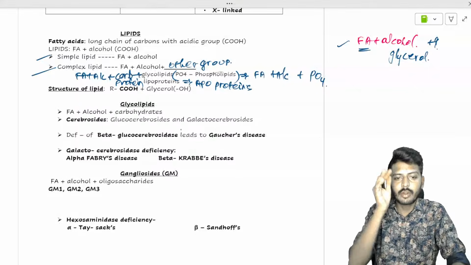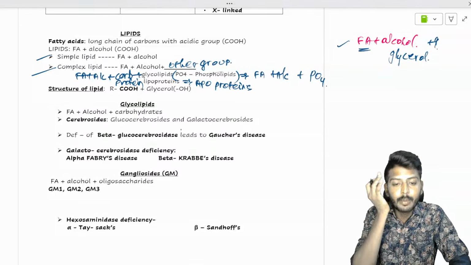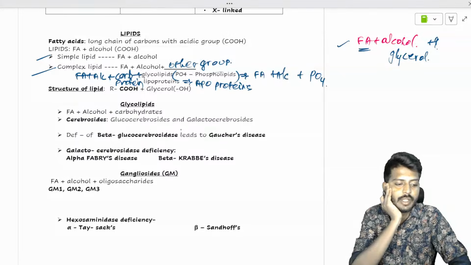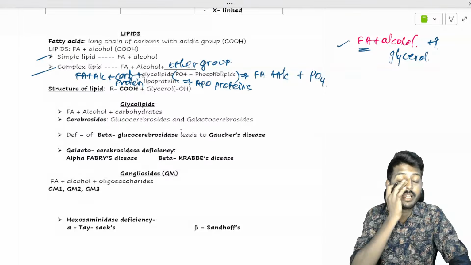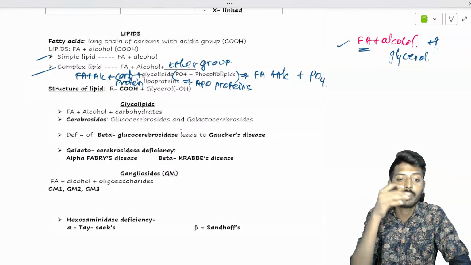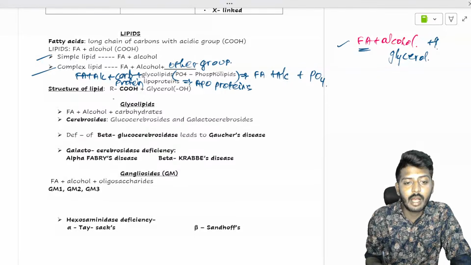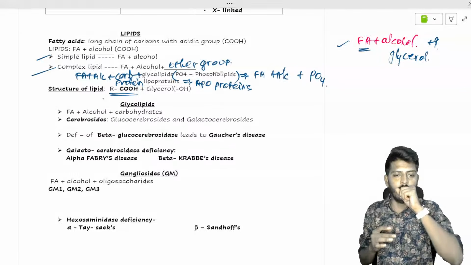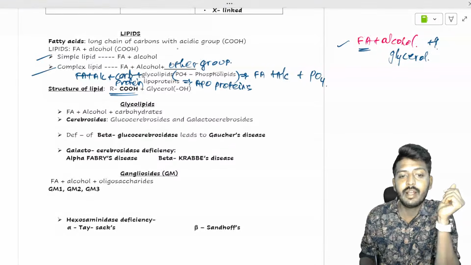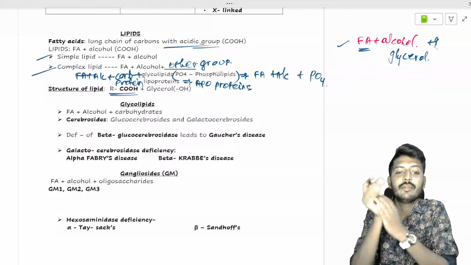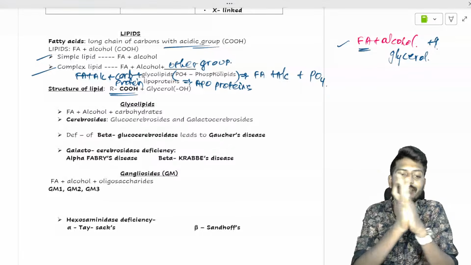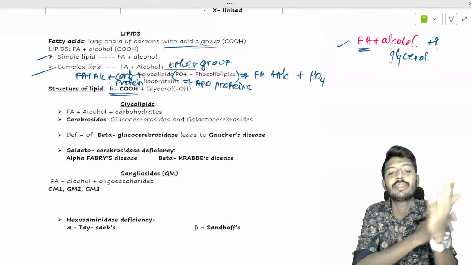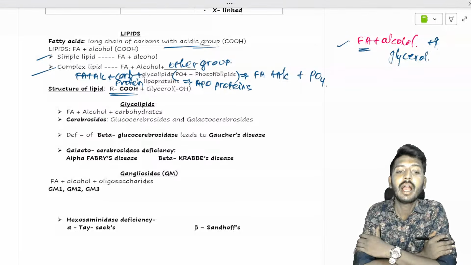Anyways, if we are speaking of lipoproteins, the protein part of the lipoprotein is called apoprotein. The structure of a lipid is RCOH. R is a side chain having a long chain of carbons along with the acidic group, the COOH group. Then we call it a fatty acid. What is the functional group of the fatty acid? That is your carboxyl group.